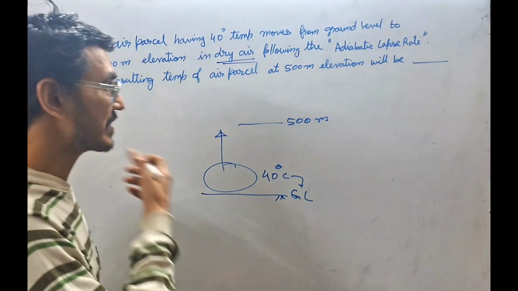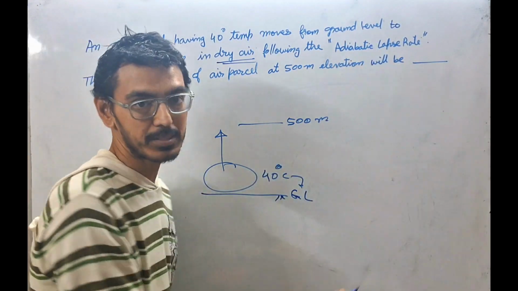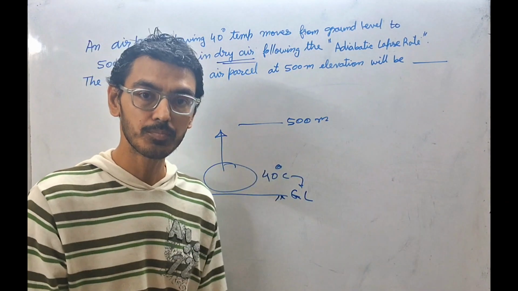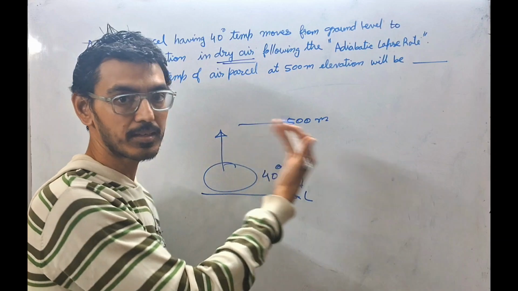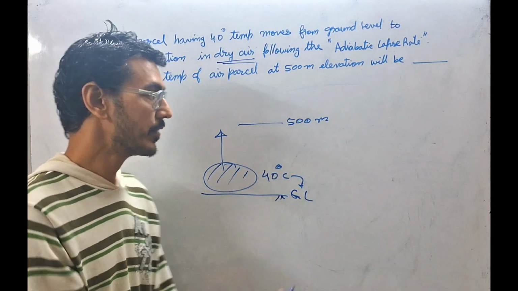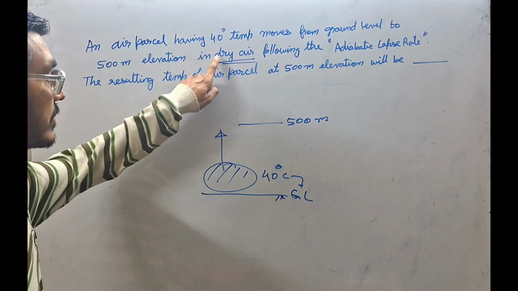Now we have to see the term adiabatic lapse rate they have given. So adiabatic, you know the meaning, that heat is neither gained nor lost. Okay, so the system is intact. Now what happens? It is dry air.